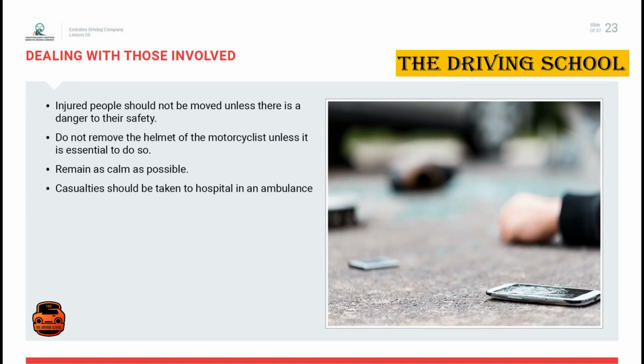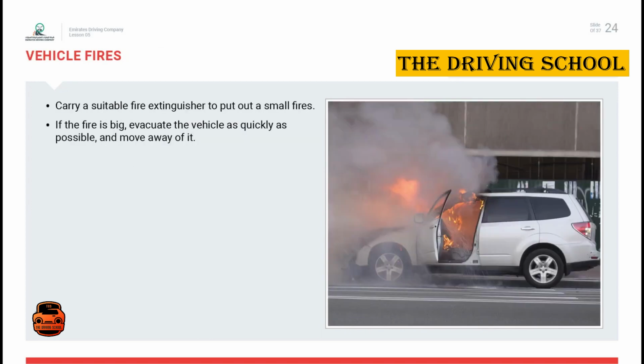Vehicle fires. Carrying a suitable fire extinguisher in your vehicle may help you to put out a small fire. If the fire appears to be a serious one, do not try to tackle it. Get well clear of the vehicle and leave it to the fire brigade.